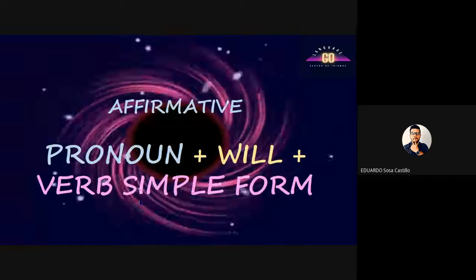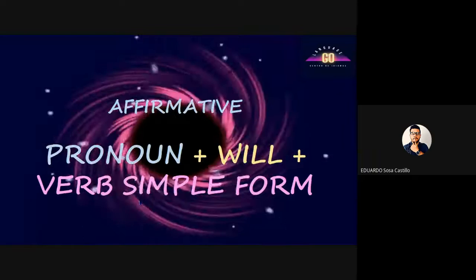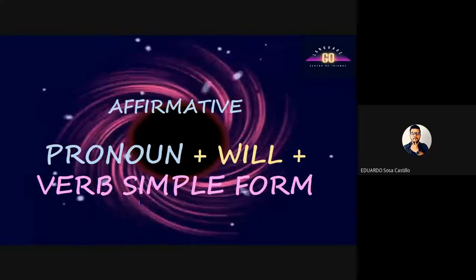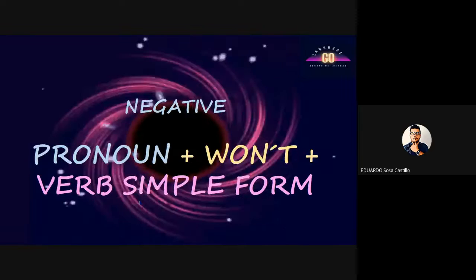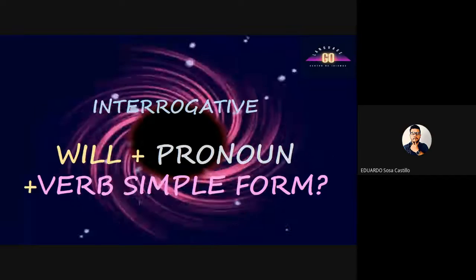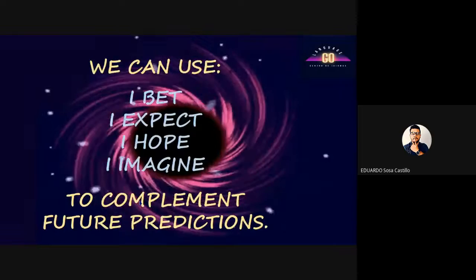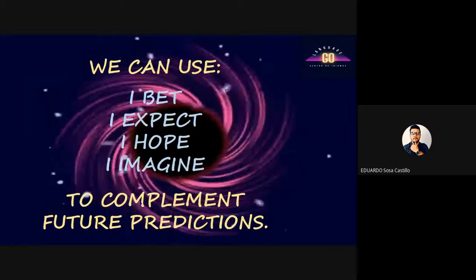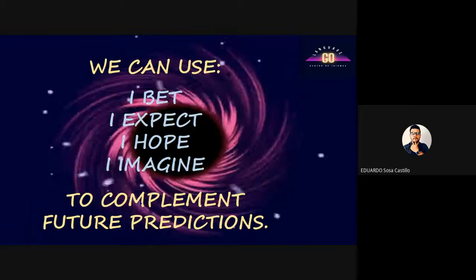So I have to use sentences like this. Can you see? The pronoun with will and the verb in the simple form. And for the negative it's won't. And for the interrogative, we start with will. So Adolfo was reading that there are some words that you can use for making sentences.